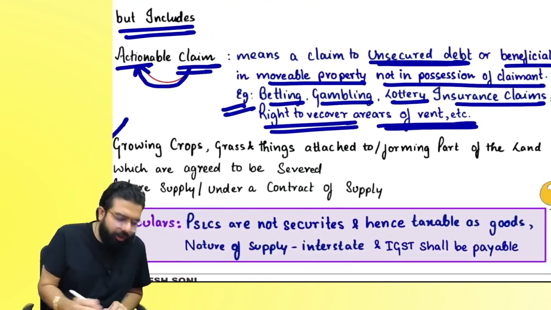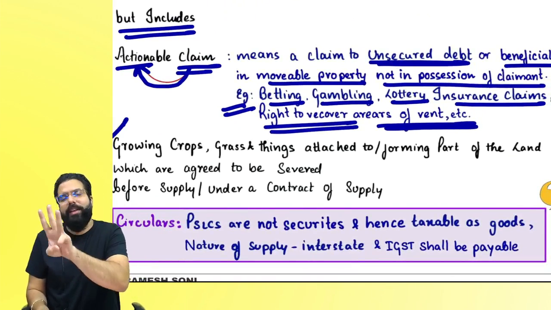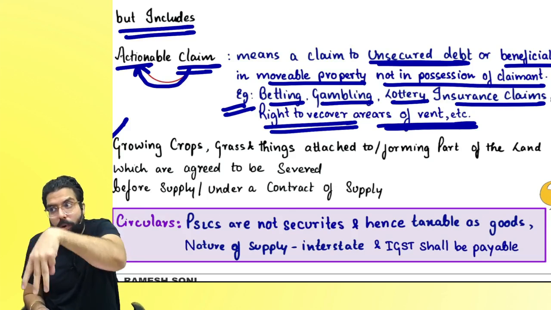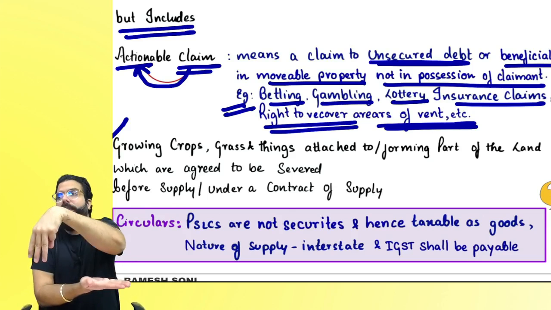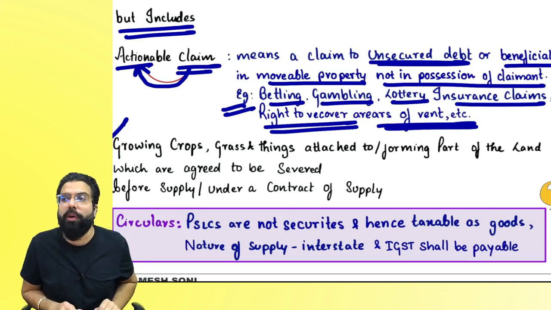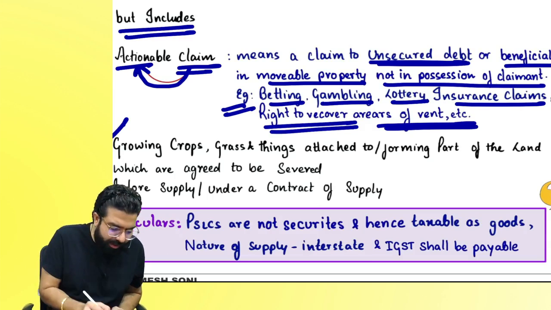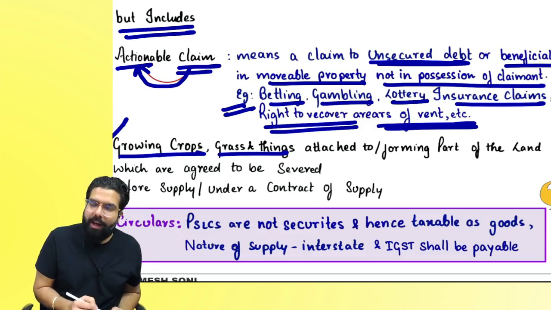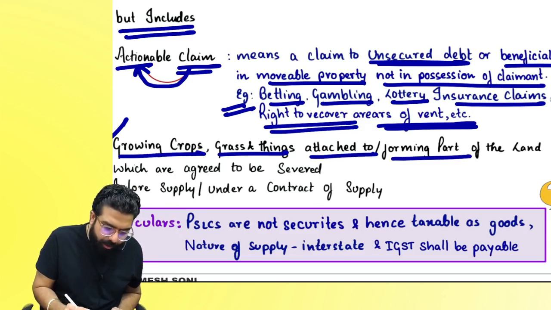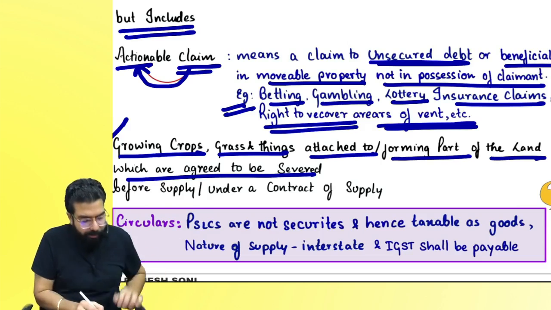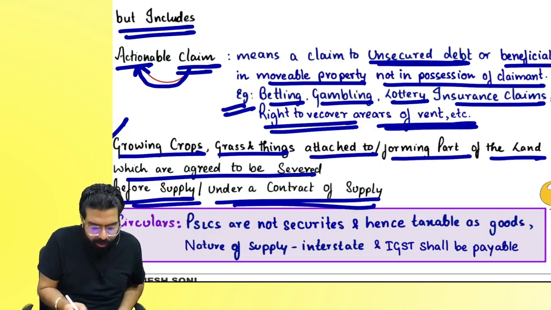Then they went ahead and told growing crops, grass, and things attached to the earth basically are immovable property, but if you agree to cut them and supply before or under a contract of supply, it will fall in the definition of goods. So the definition of goods includes growing crops, grass, things attached to or forming part of the land which are agreed to be severed. Severed means separated before supply or under a contract of supply.